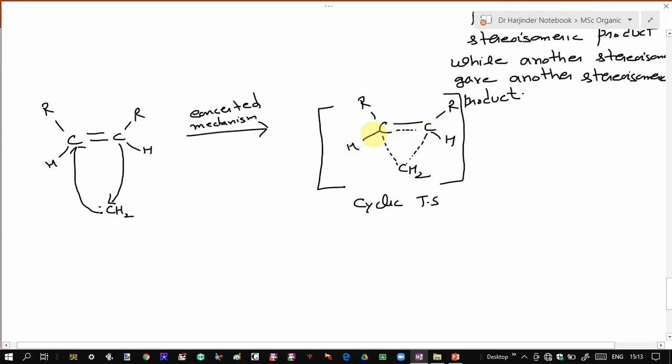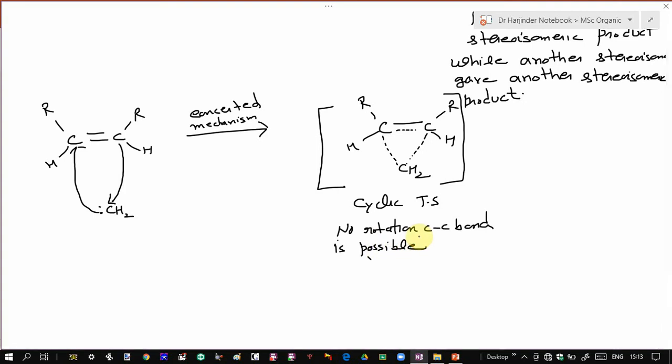And since this transition state is a cyclic transition state, no rotation around the carbon-carbon bond is possible. This carbon-carbon bond can't rotate since it's a cyclic transition state and there's a double bond character between these two carbons. So it will just as such give the final product. Your final product will be the corresponding cyclopropane derivative, and it will be like this.